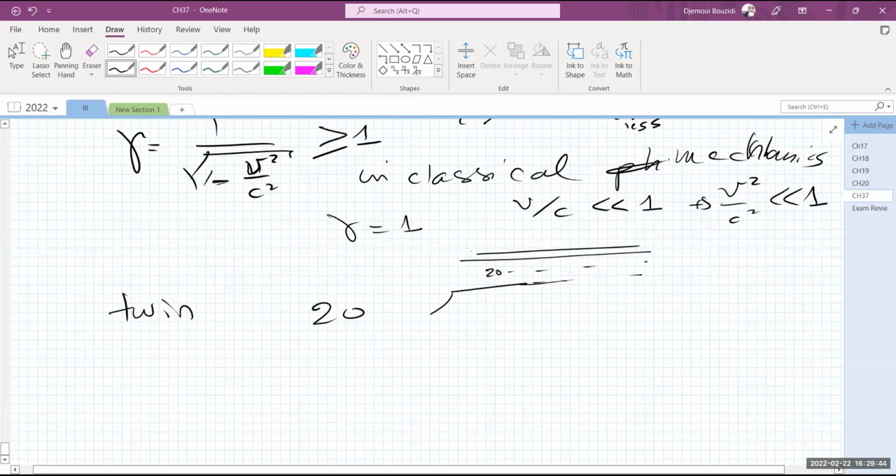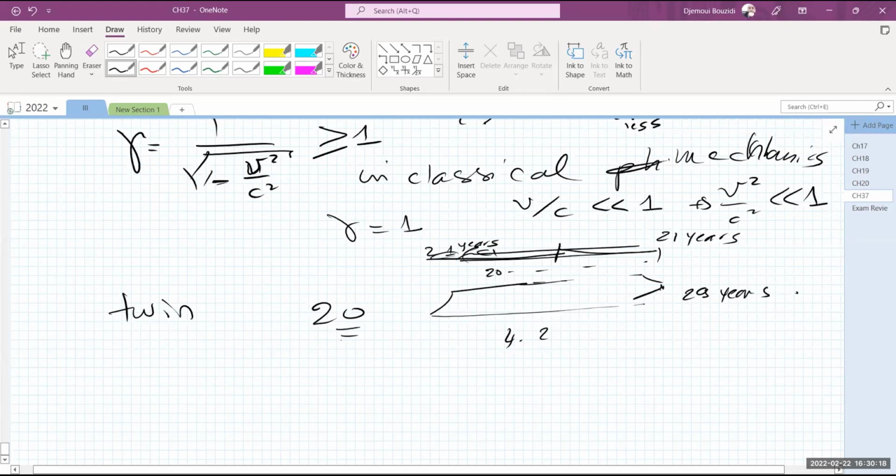If he goes and comes back at 99.9% the speed of light, his age when he returns will be about 21 years old. His brother, who's sitting in here, when they meet again, Proxima is about 4.2 light years, so he's going to be about 28 to 29 years old.